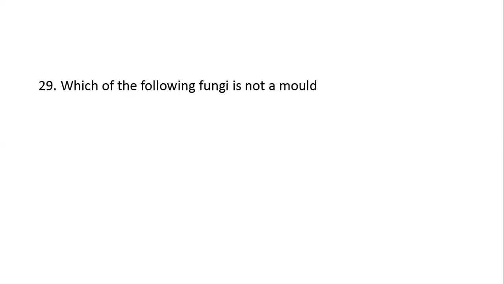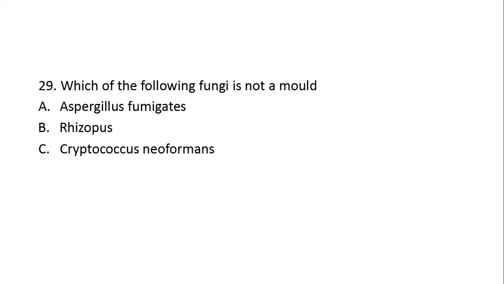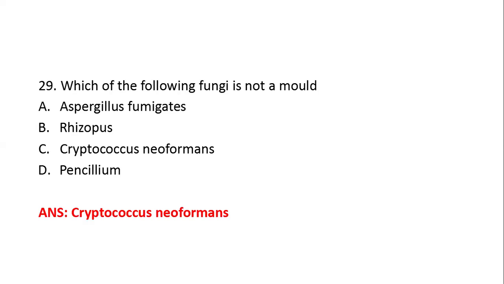Next question. Which of the following fungi is not a mold? Option A, Aspergillus fumigatus. Option B, Rhizopus. Option C, Cryptococcus neoformans. Option D, Penicillium. Here, the right answer is option C, Cryptococcus neoformans. Cryptococcus neoformans is a yeast. Aspergillus, Rhizopus, Penicillium are the molds. A yeast is a round to oval unicellular fungus. And molds grow as branching filaments, called hyphae.